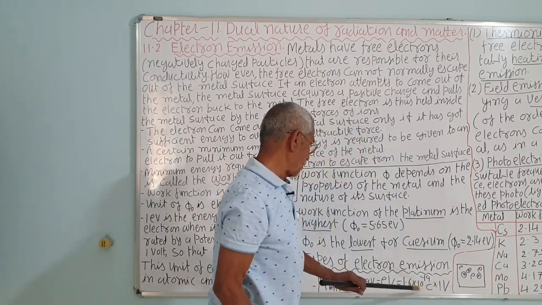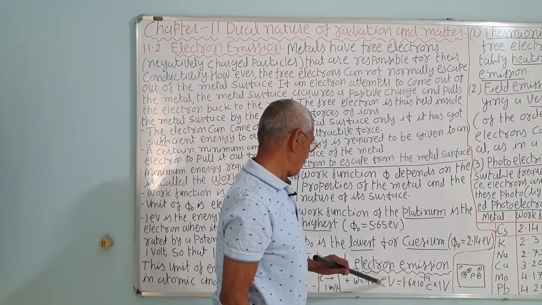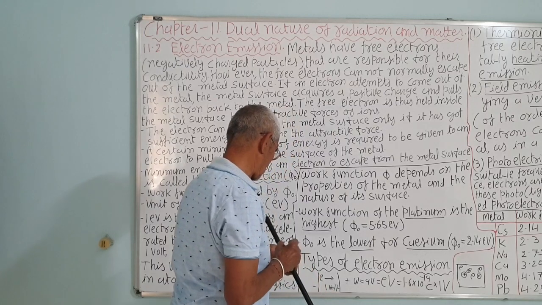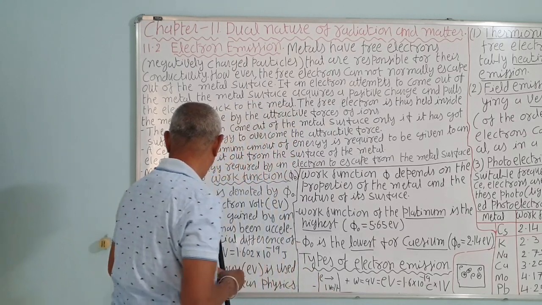Coulomb into volt is joule. So, 1 electron volt is 1.6 into 10 raised to minus 19 joules.